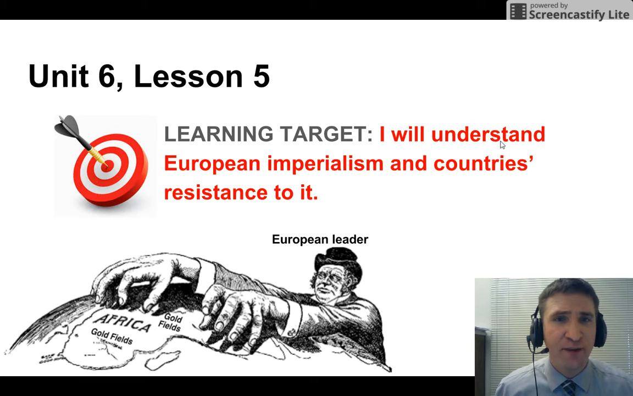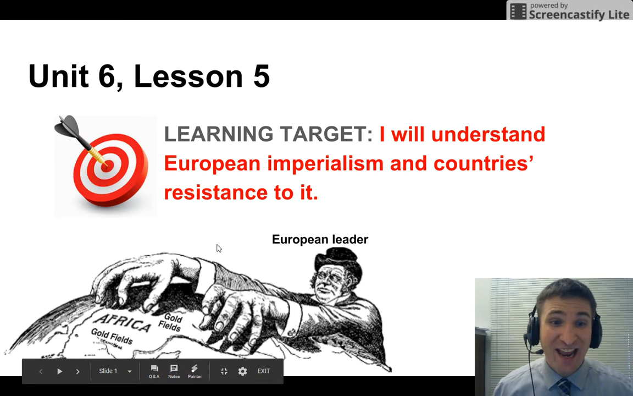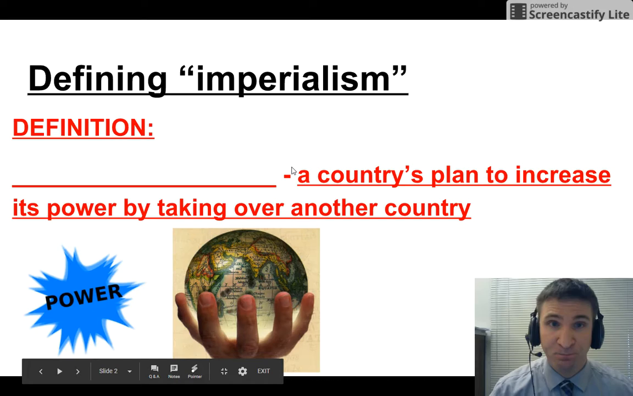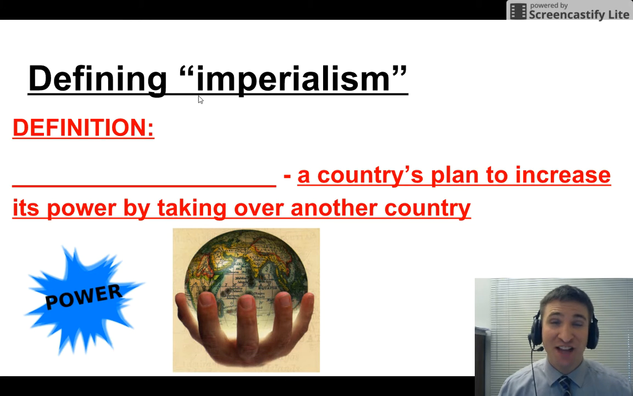I will understand European imperialism and countries' resistance to it. Here's a European leader who's stretching his arms and fingers around Africa. Europe takes over Africa and Asia during this time in history. Let's talk about it. Let's define this I word, imperialism.